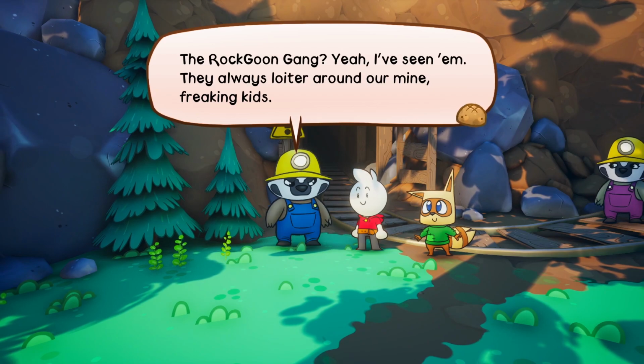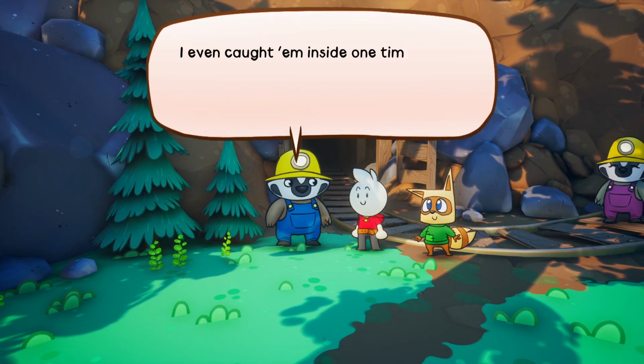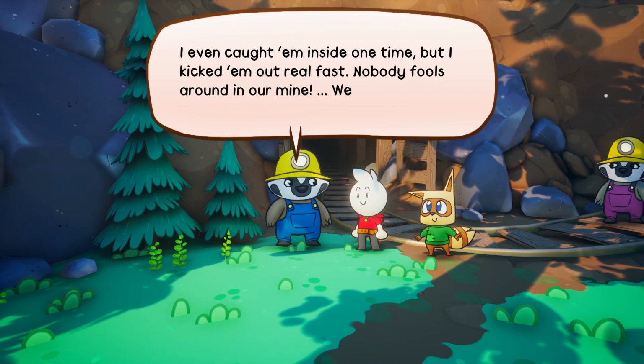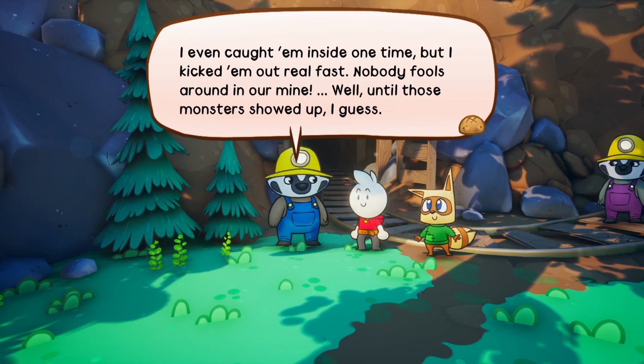Oh, he got told. The Raccoon Gang? Yeah, I've seen them. They always loiter around our mine, freaking kids. I even caught them inside one time, but I kicked them out real fast. Nobody fools around in our mine. Well, until those monsters showed up, I guess.